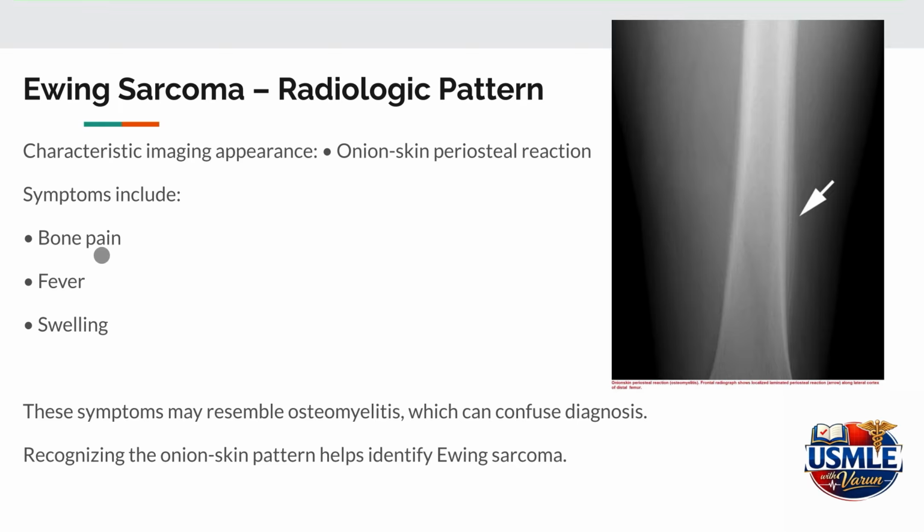Patients often present with bone pain, fever, and swelling, which can mimic osteomyelitis. Recognizing the onion skin pattern helps us distinguish Ewing sarcoma from other bone tumors. So the characteristic feature of Ewing sarcoma that can be found through radiological imaging is the onion skin periosteal reaction. It's nothing but a layered appearance because of repeated cycles of bone formation that occur beneath the periosteum.